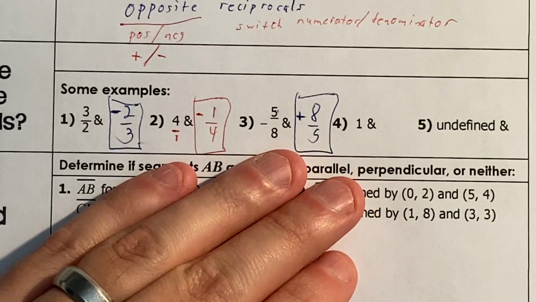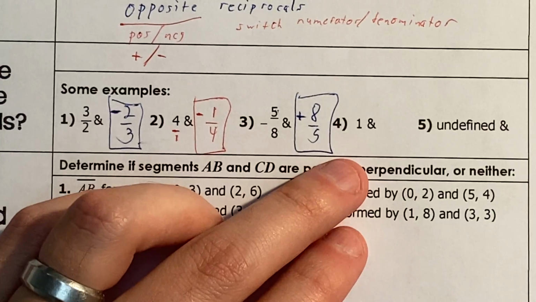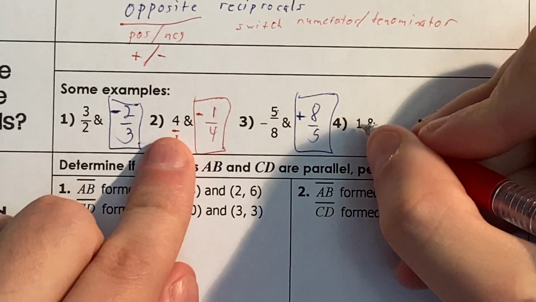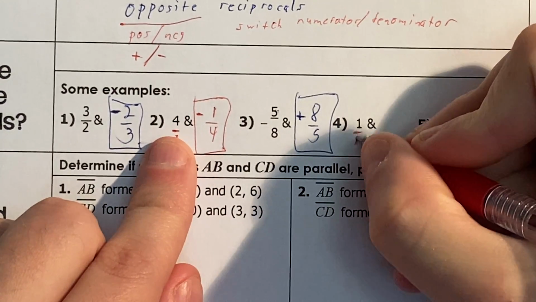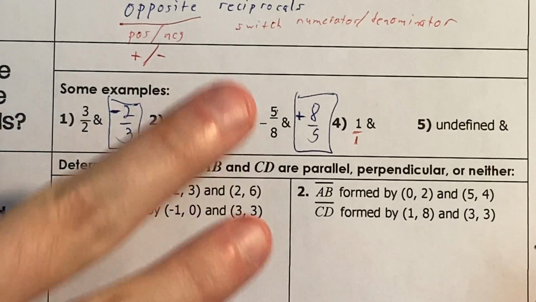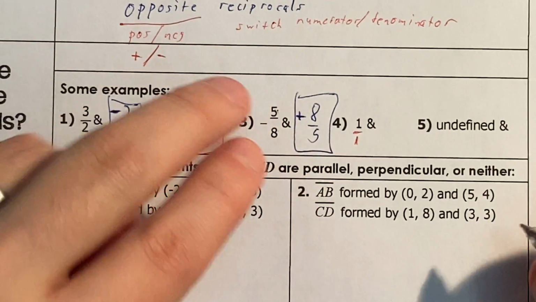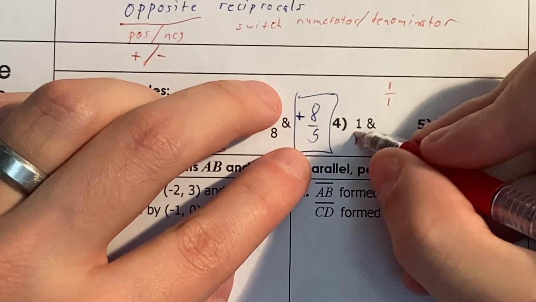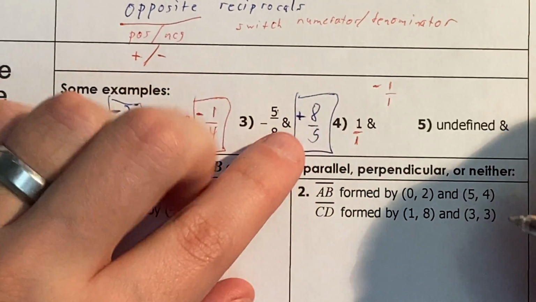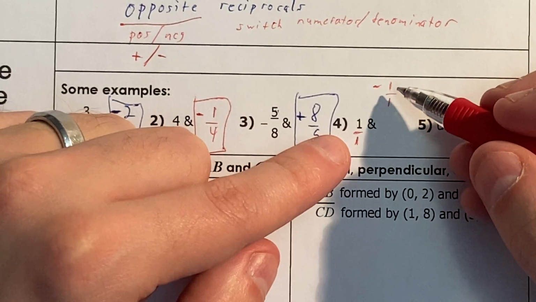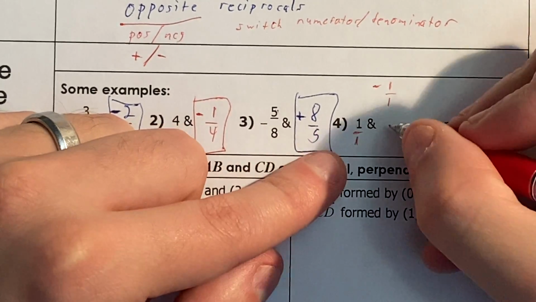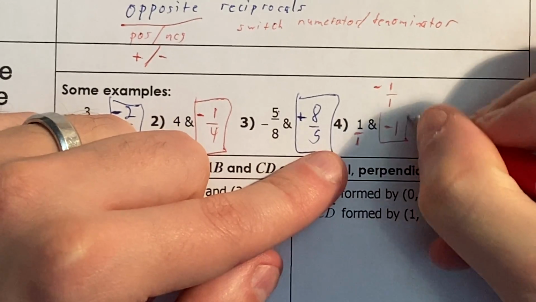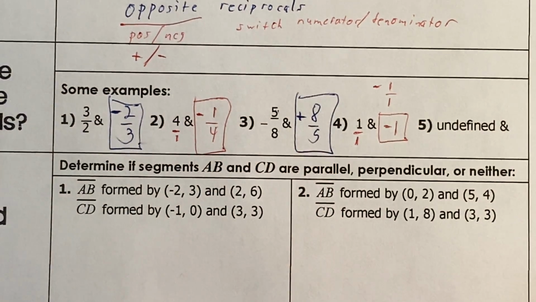The number 1 is very interesting, because like a 4, it's just like a 1 over 1. But when you flip 1 over 1, it's just going to be 1 over 1 again. And the opposite, from positive to negative, is just negative. But negative 1 over 1 is a whole number. It's negative 1. So you get just negative 1.